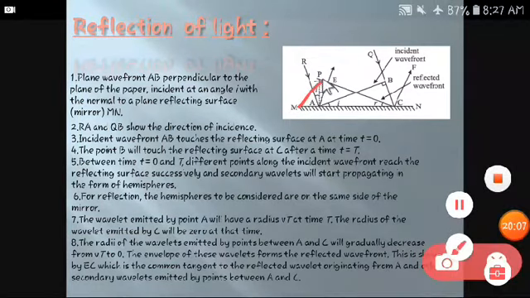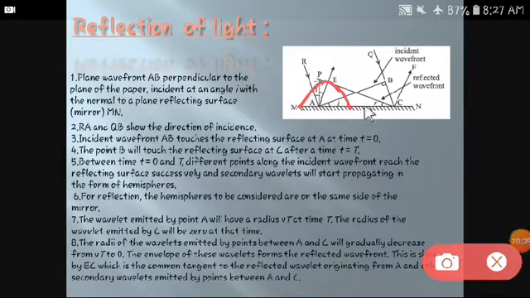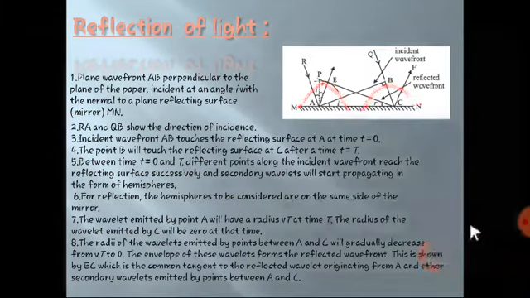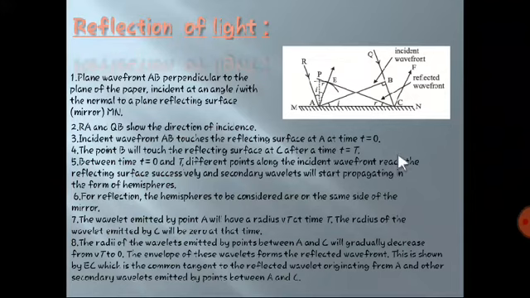In this way the first hemisphere, and in this way the second hemisphere. So AE and BC will be the same because they are covering a distance, obviously Vt, the distance traveled by light in the same medium. And AE is the direction of propagation of the reflected wave, which is normal to MN.